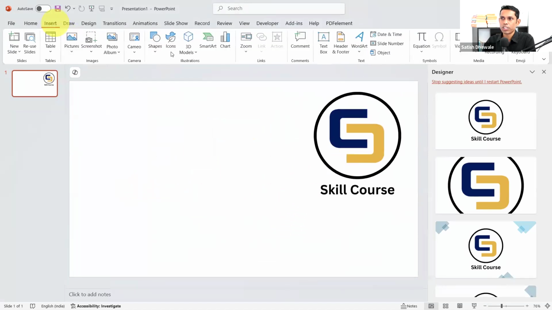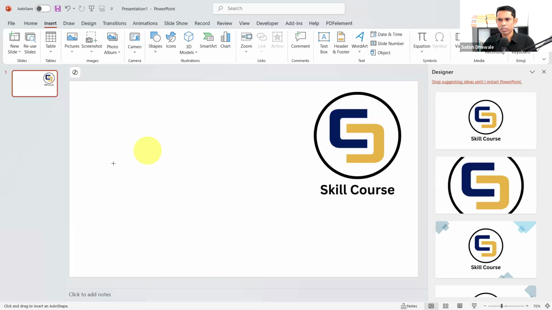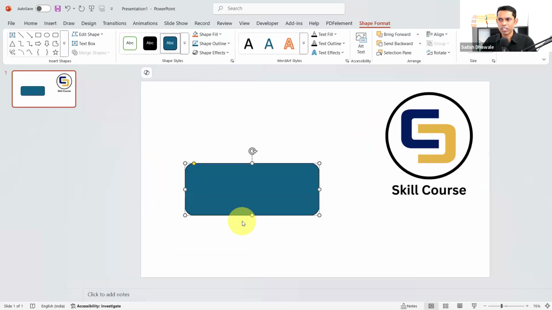Now draw another shape. I'm drawing another shape inside the PowerPoint. You can do this with Microsoft Word, I think, and Excel too. But I'm showing it in PowerPoint so it is easy to understand. So now I'm drawing any shape. It does not matter because we are not going to deal with the shape. We are going to deal with the color.